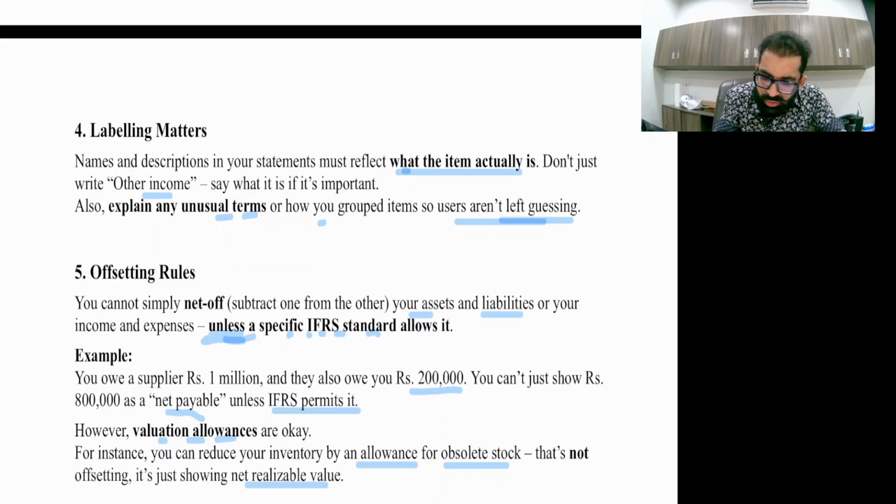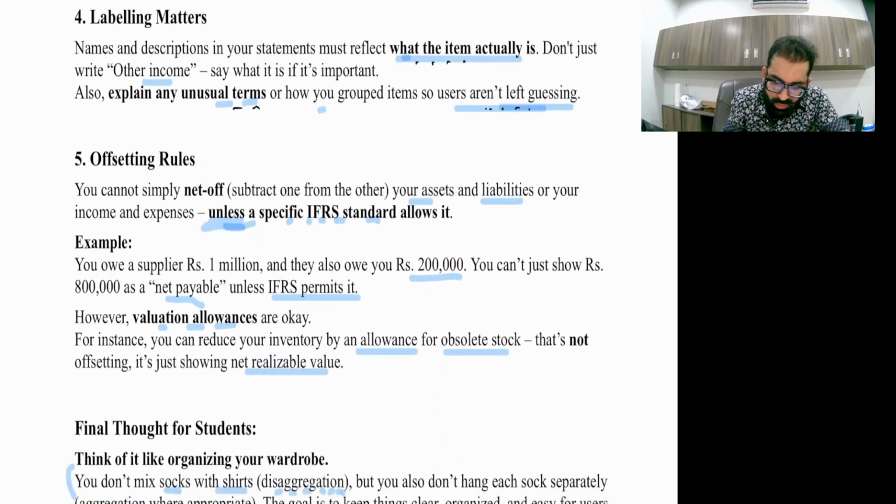Labeling matters. Names and descriptions in your statement must reflect what the item actually is. Don't just write other income. It's a routine practice to throw many things under the umbrella of other income. That's also misleading. Also explain any unusual terms and how you grouped items so users aren't left guessing.